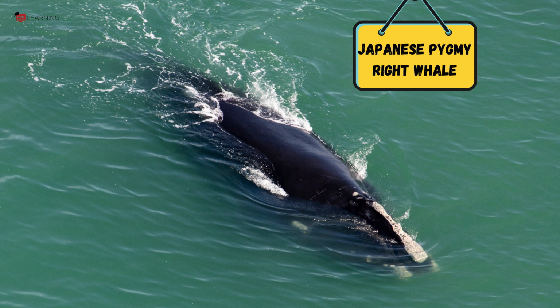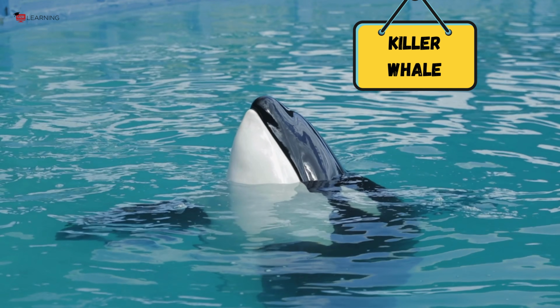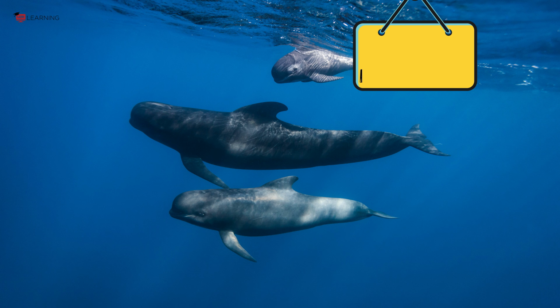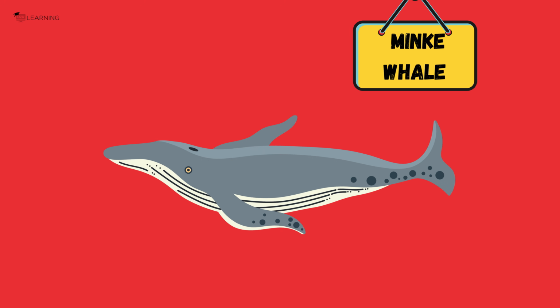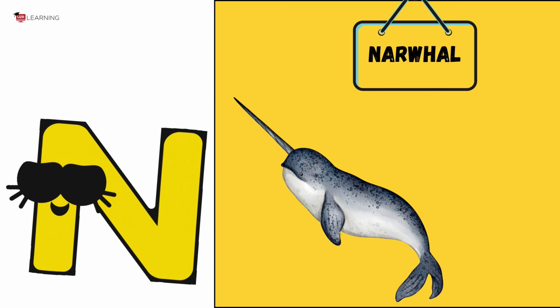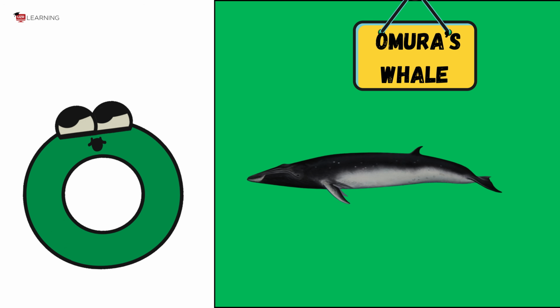K is for killer whale. L is for longfin pilot whale. M is for minke whale. N is for narwhal. O is for Omura's whale.